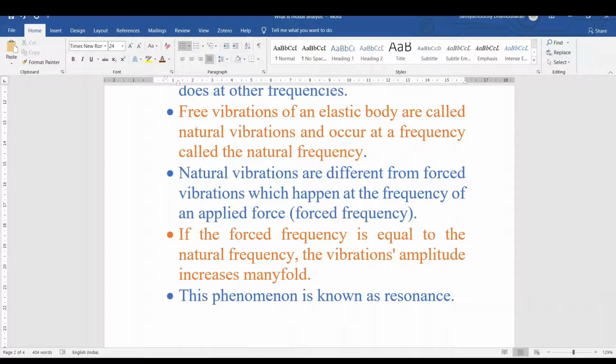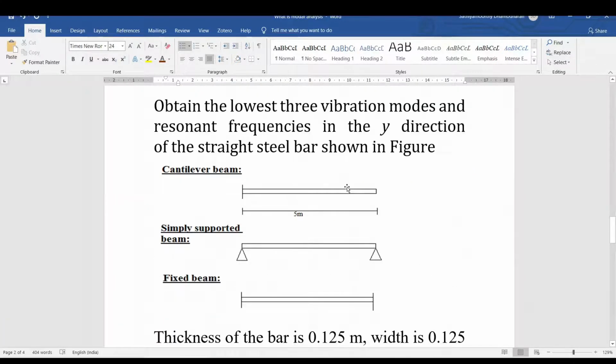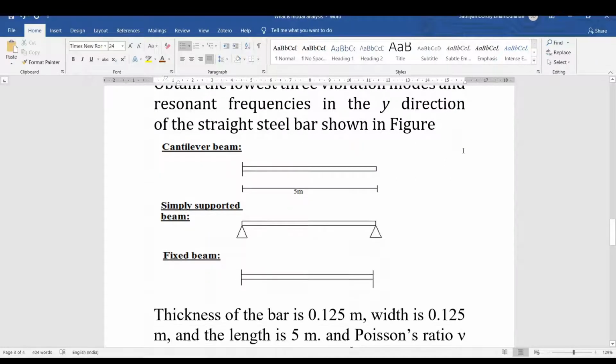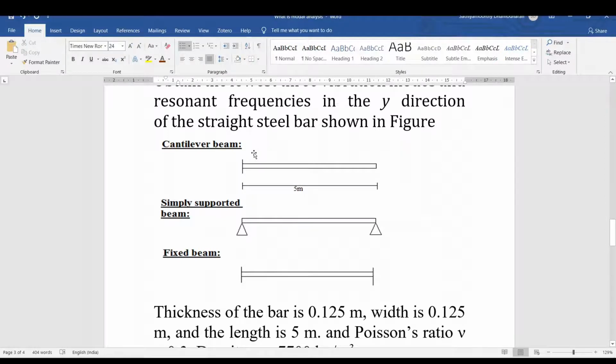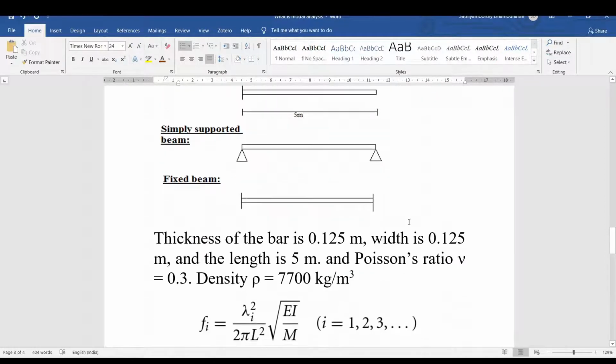So now come to the problem. Here the problem is to obtain the three natural frequencies, that is, three vibration modes and resonant frequencies, in the y direction of a straight line bar, right? So I am going to select three beams: cantilever beam, simply supported beam and fixed beam.